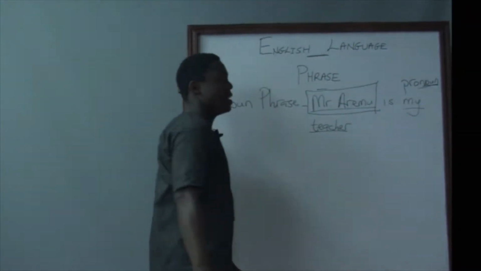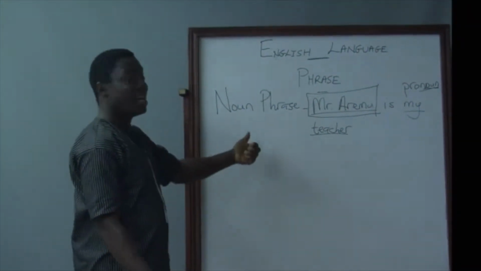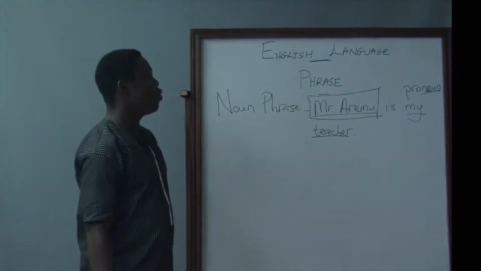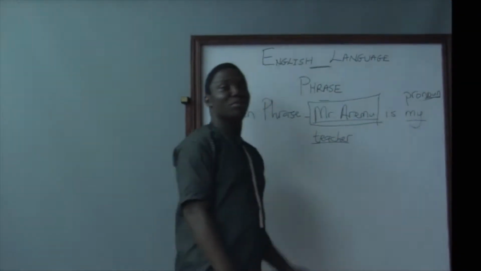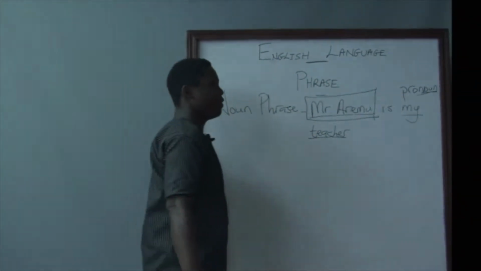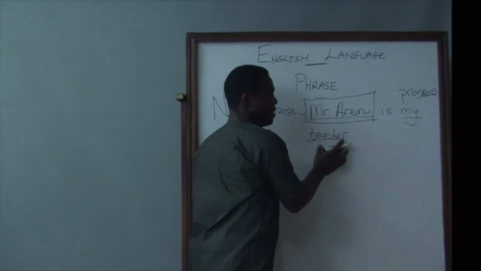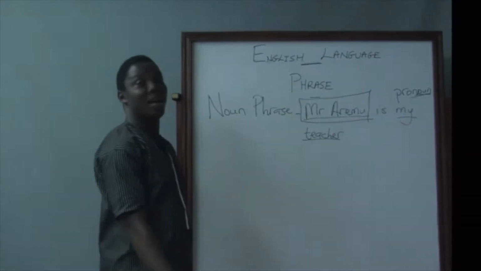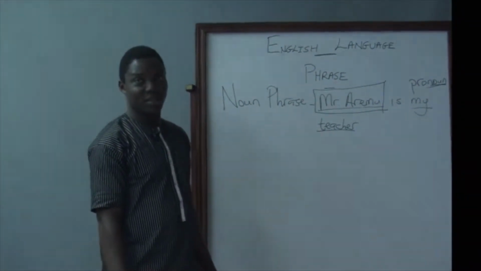So my teacher is still a noun phrase. Why? There is no verb in between. Mr. Aremu is a phrase. My teacher is another phrase. And both are noun phrases.